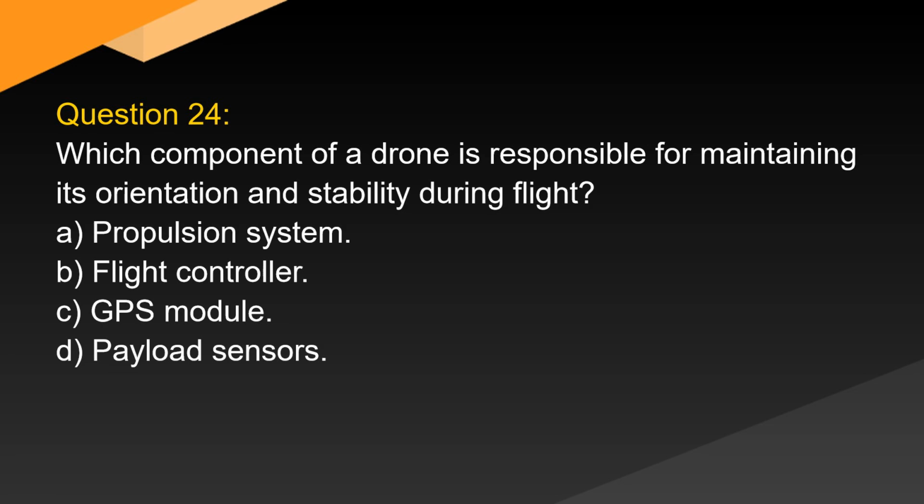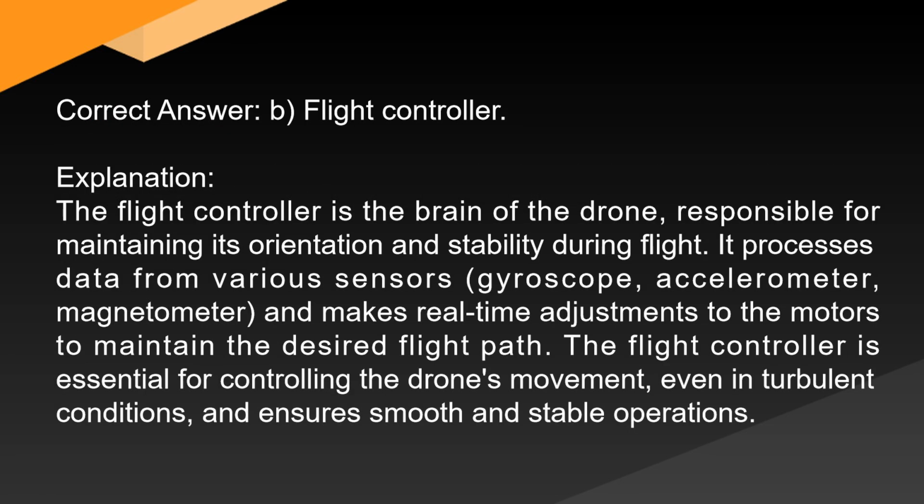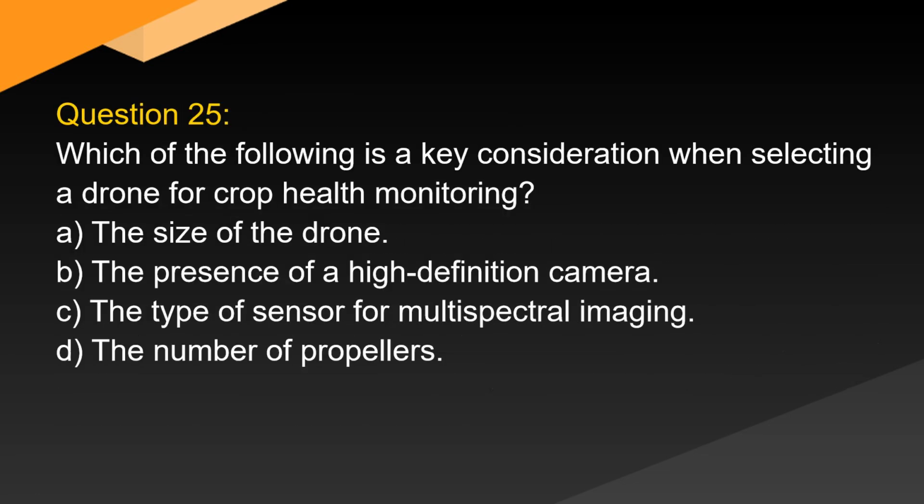D. Payload sensors. Correct answer, B. Flight controller. Explanation. The flight controller is the brain of the drone, responsible for maintaining its orientation and stability during flight. It processes data from various sensors, gyroscope, accelerometer, magnetometer, and makes real-time adjustments to the motors to maintain the desired flight path. The flight controller is essential for controlling the drone's movement, even in turbulent conditions, and ensures smooth and stable operations.